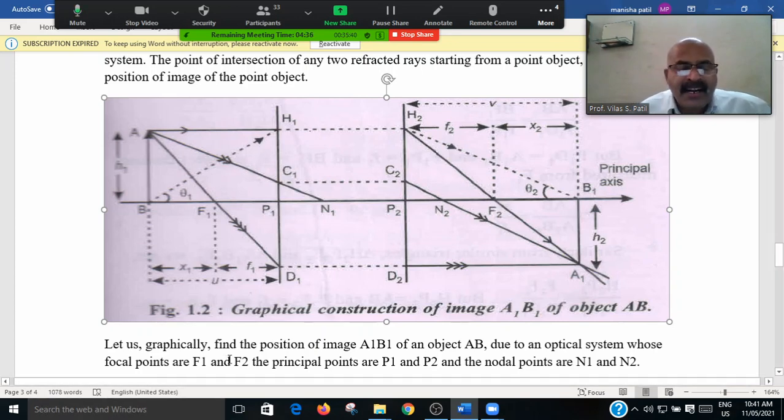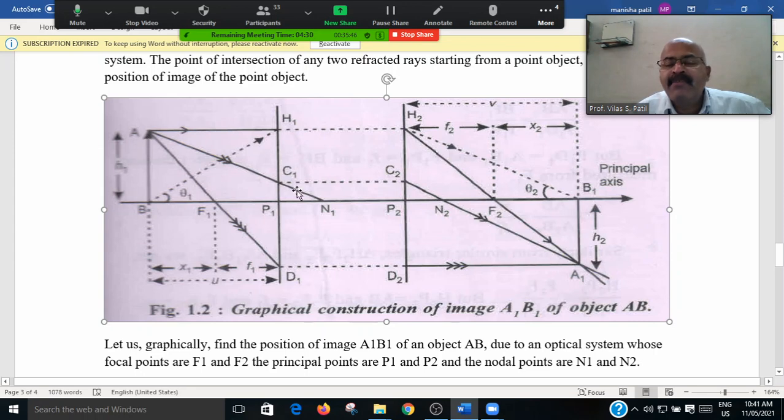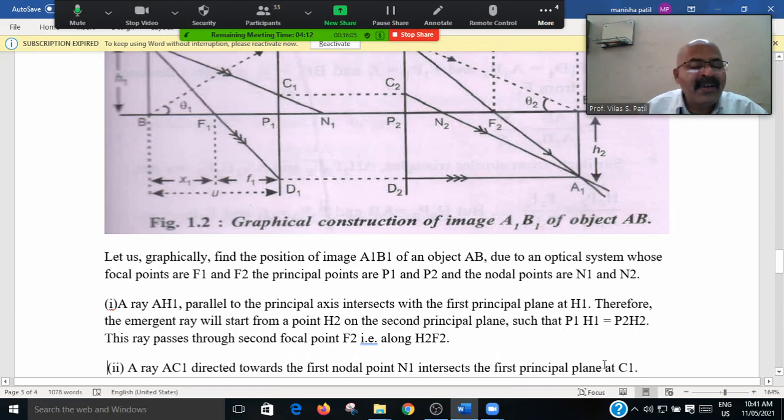Let's graphically find out the position of A1 B1. We get A1 B1 for the object AB, and due to the optical system whose focal points are F1 and F2, principal points are P1 and P2, nodal points are N1 and N2, it will be very simple.